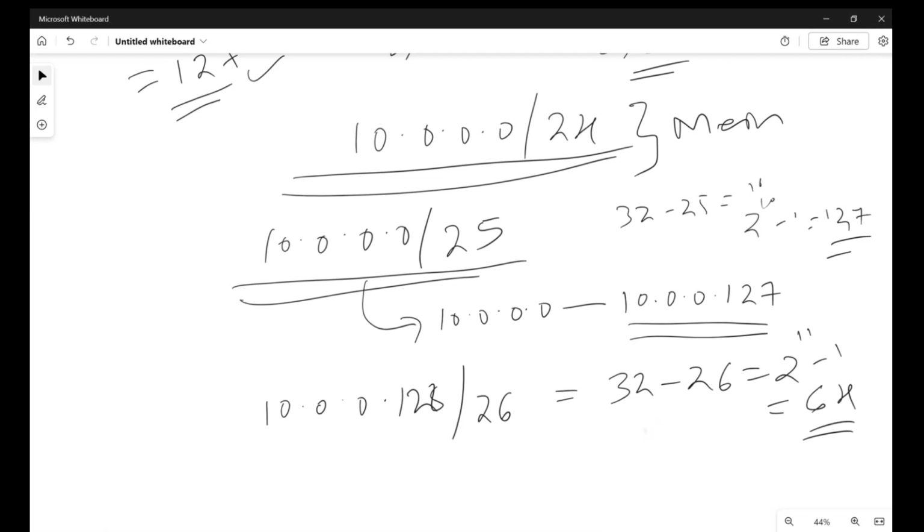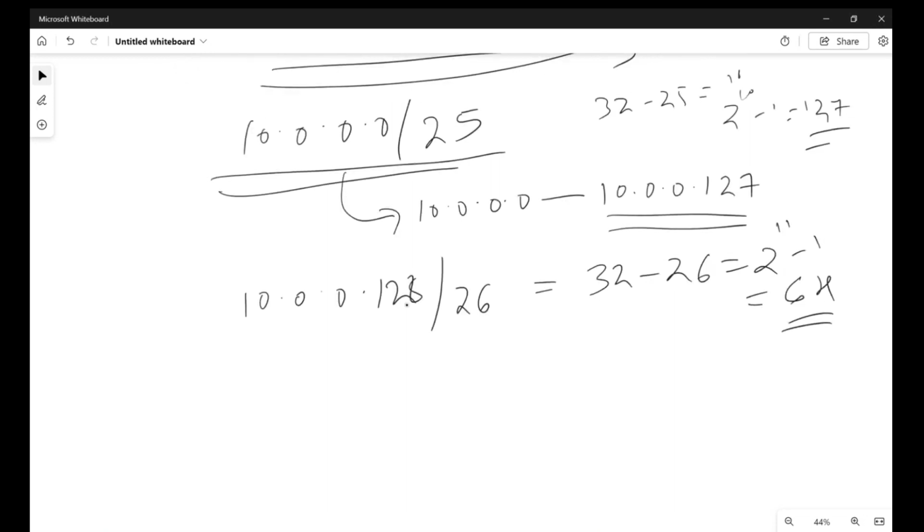Now we need to calculate 64 IP addresses from the last count, which is 10.0.0.128. It will go till 10.0.0. How much is it? Somewhere around 191. Okay, this is my understanding. So the last IP address will be 191, if you take /26.